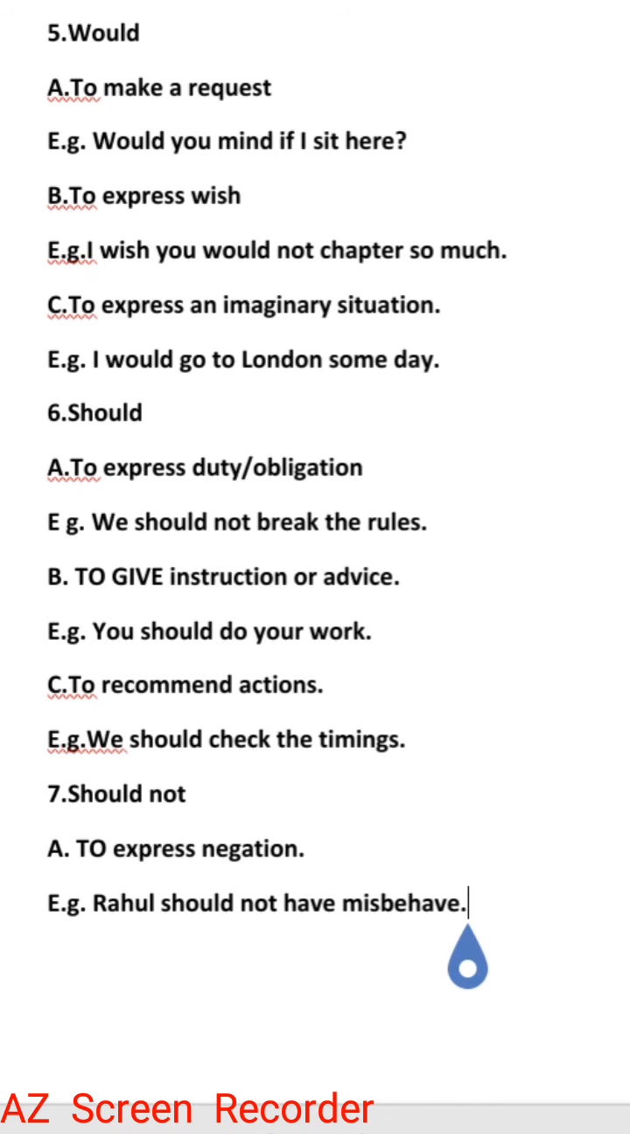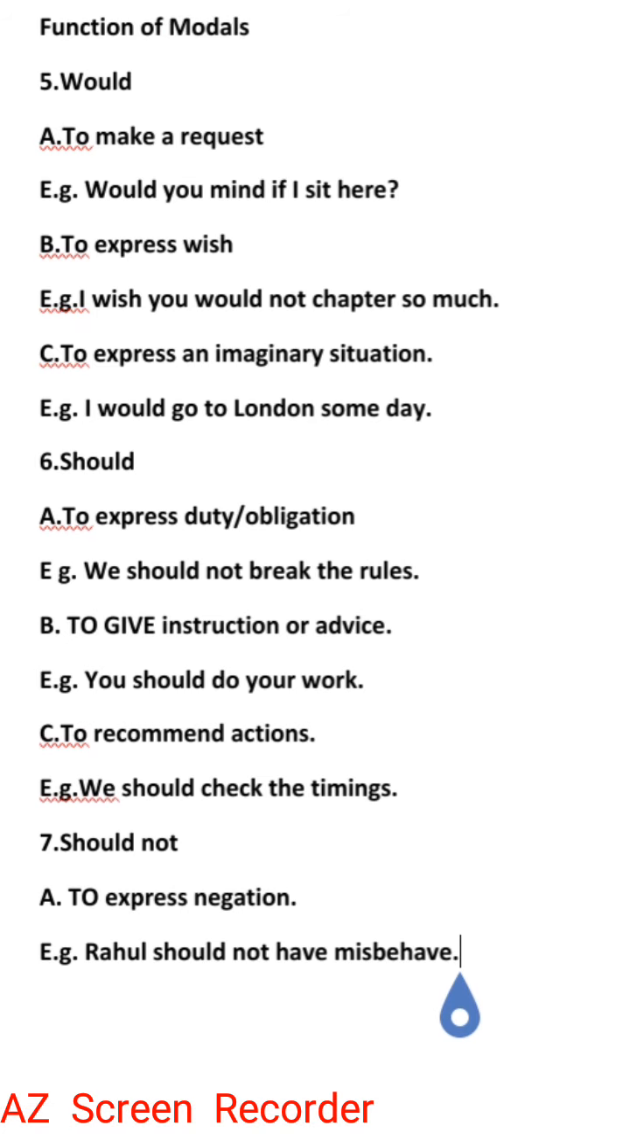So as we have discussed three functions of would, we have also discussed three functions of should. Those are to express duty or obligation, to give instruction or advice, and to recommend action. And number 3 is should not. Should not shows negation. For example, we have discussed can and can't. Can is the positive form and can't is the negative form. The function of can't was also negation. Similarly, the function of should not is also negation. It is the negative of should.